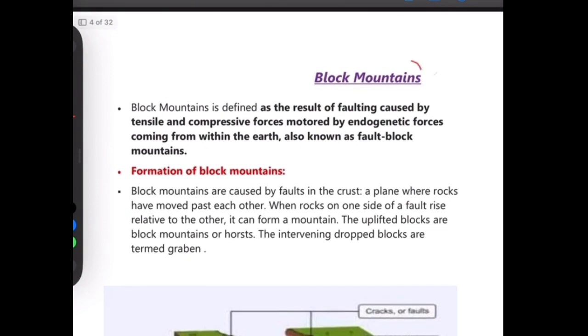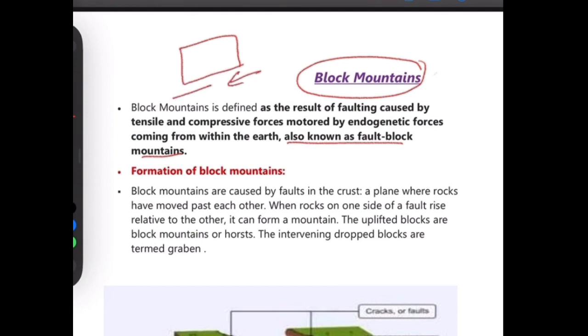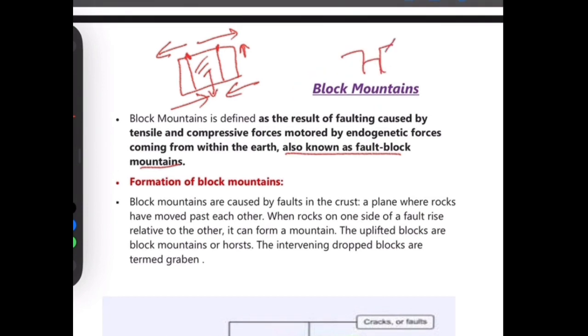Now moving on to the next, the block mountain. A block mountain is defined as the result of faulting caused by tensile and compressive forces motored by endogenetic forces coming from within the earth, also known as fault block mountains. Suppose this one is the block. If a compression force or tension force acts on it, a fault is generated, and when this fault is generated, one block relative to the other block either moves in an upward direction or moves in a downward direction. The block which has moved upwards is known as horst, and the block which has moved downward is known as